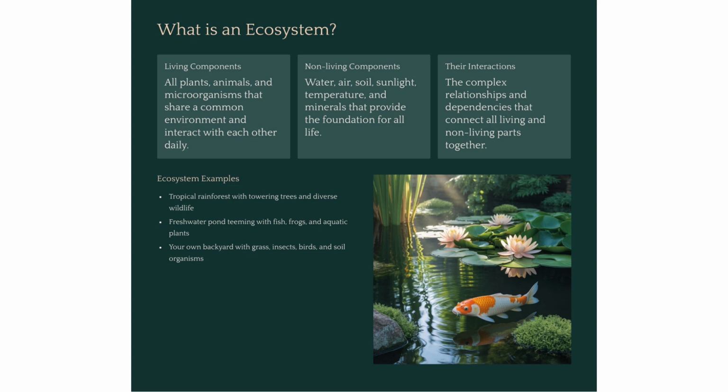Now, students, here's something important. It's the interaction between living and non-living things that makes an ecosystem work. Examples include tropical rainforests, freshwater ponds, or even your own backyard with grass, insects, and birds. Yes, your backyard is an ecosystem too.